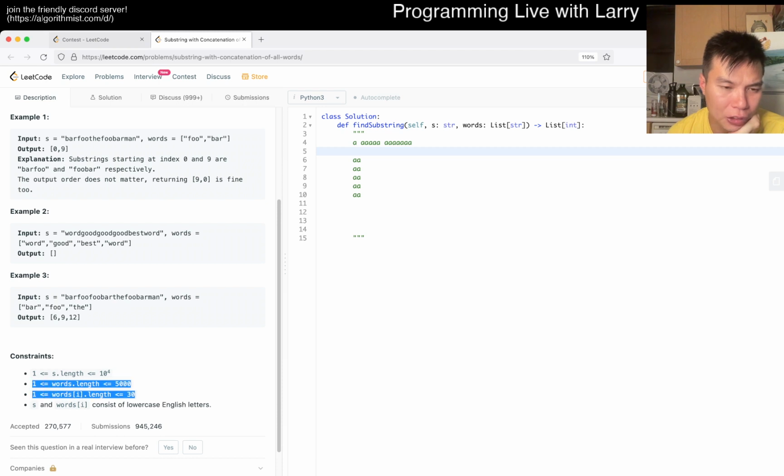Like, we could cache all these words into an array, and then we could calculate it that way.